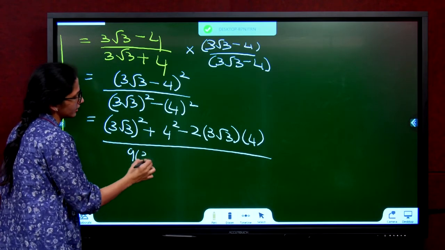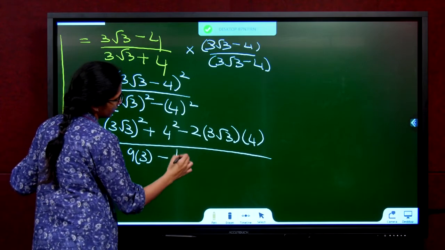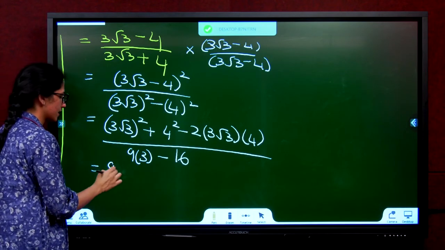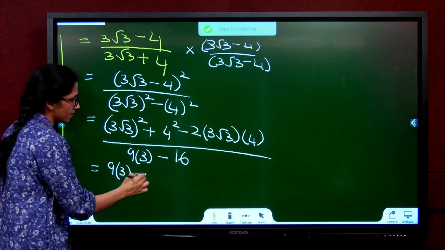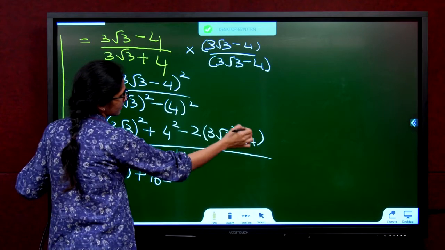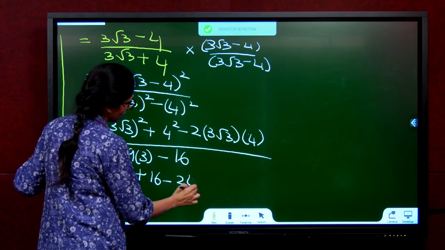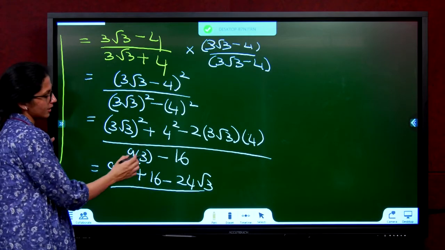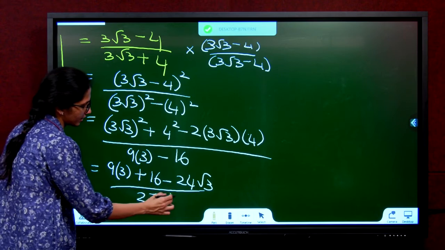Root 3 square 3, minus 4 square 16. 3 square 9. Root 3 square 3 plus 16 minus 2 3s are 6. 6 4s are 24. 24 root 3 divided by 9 3s are 27. 27 minus 16.